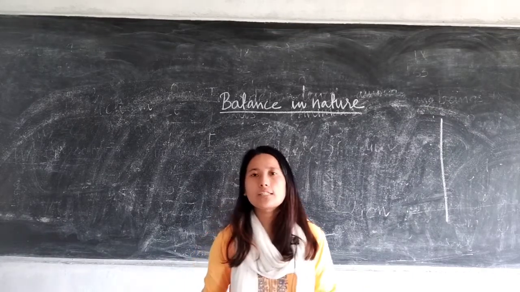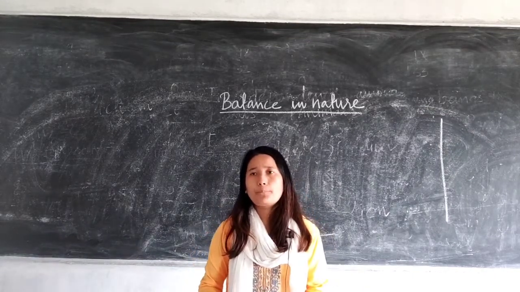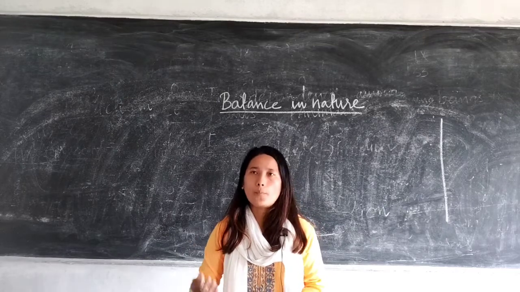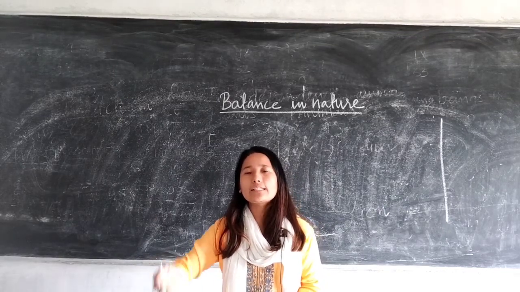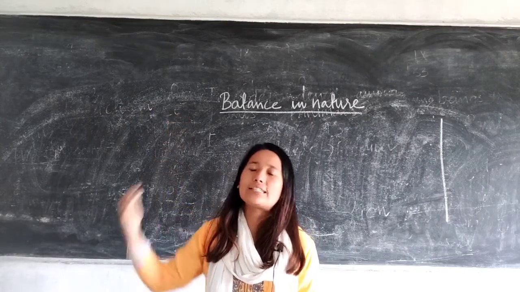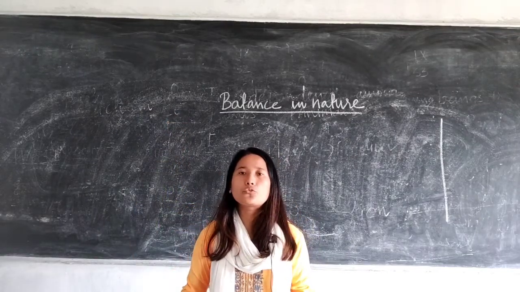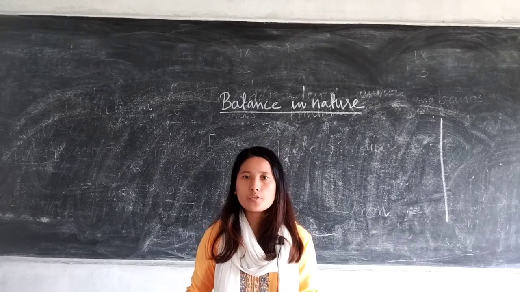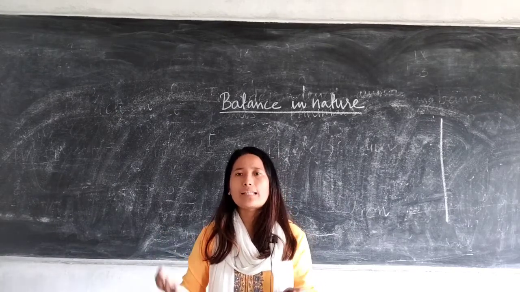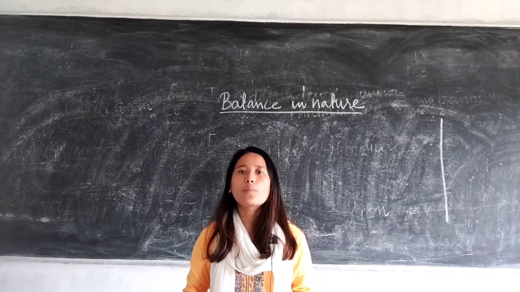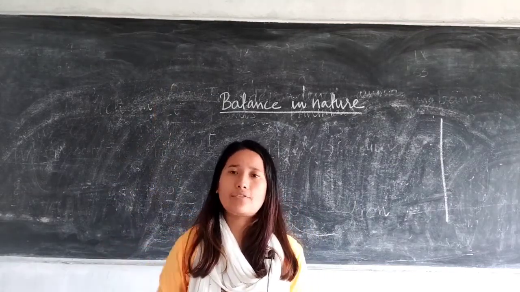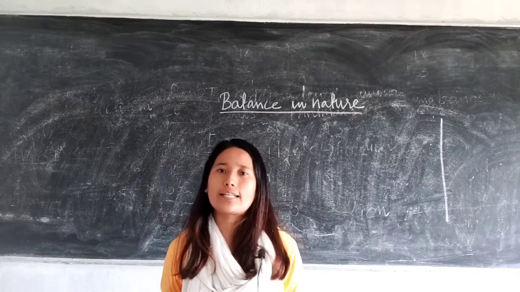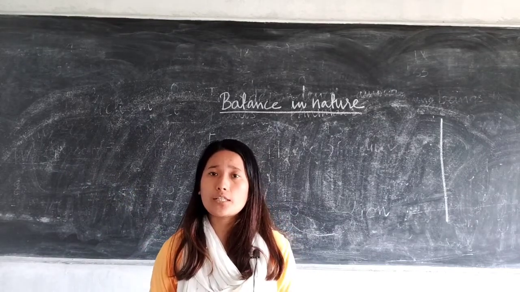So, next, do you think if the population of carnivores is increasing at an exceeding rate as compared to herbivores, the balance can be maintained? No, balance will not be maintained, because if the carnivores are increasing at an exceeding rate, let us say lions, what will happen to the deer present in the forest?